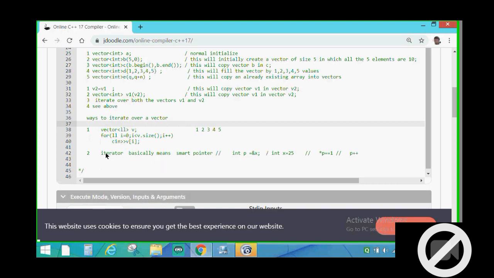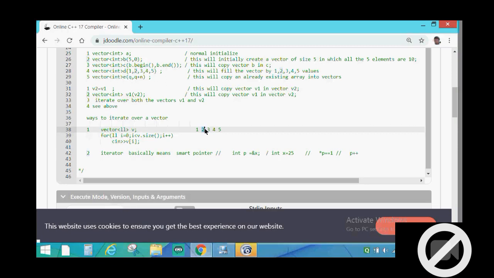I think you know all this, but I am telling you anyway, so you don't get confused about how I am able to write the syntax of the iterator while iterating over a vector. For that I am explaining this. So by incrementing P, with P plus plus, the pointer is now pointing towards the next element.